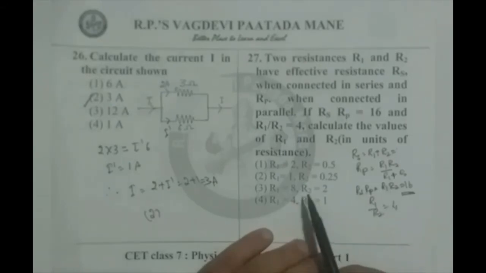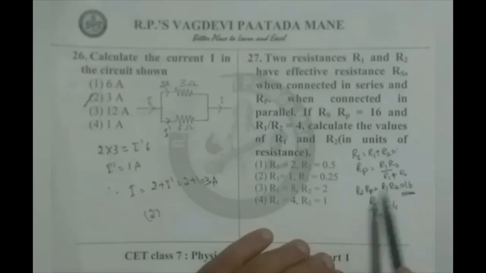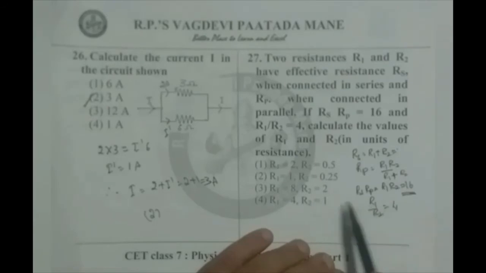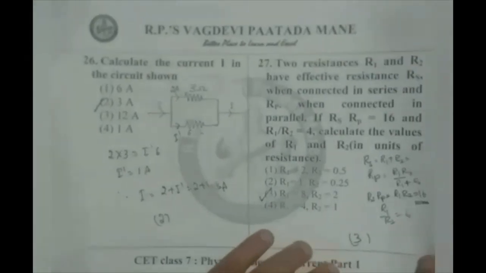Now observing the 4 options given. Ratio 2 by 0.5, even though it is 4, the product is not 16. So the first option is not correct. Going for the second option, ratio 1 by 0.25 is 4, but the product is not 16. Now going for the third option, 8 by 2 is 4 and 8 into 2 is 16. So the third option is correct. The answer is the third option.